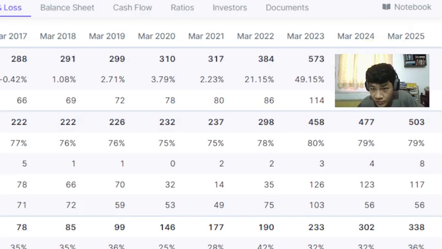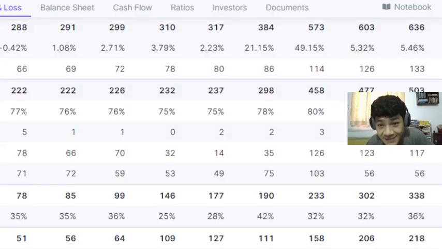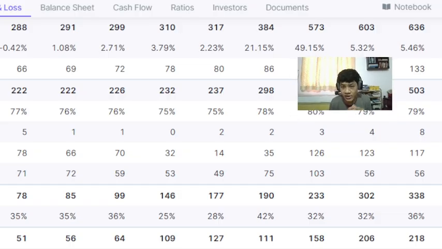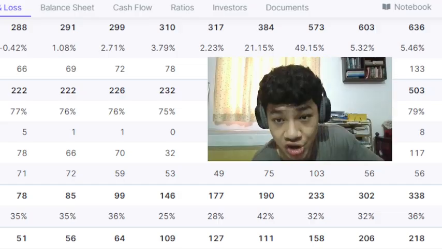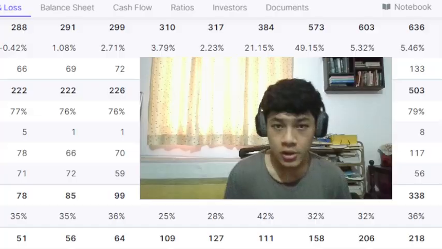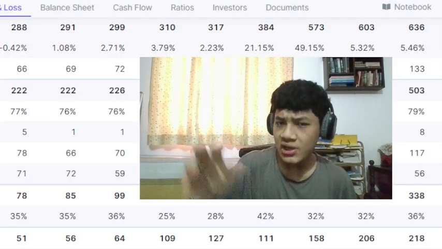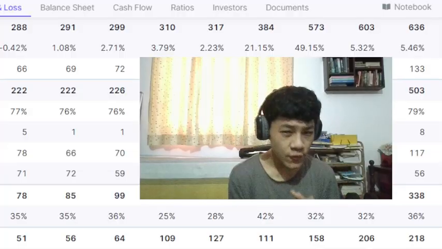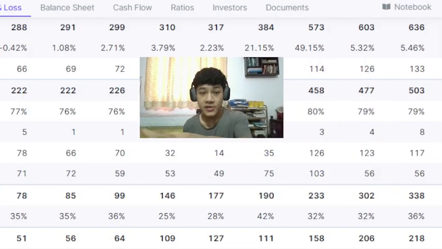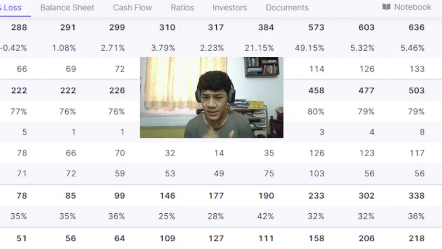503 crores of operating profit. They paid 117 crores worth of interest. So 503 crores of operating profit divided by 117 crores of interest. I don't have my calculator, but if you divide that, that comes out to an interest coverage ratio, operating profit divided by interest payments, of more than 4. Anything more than 1 is recommended usually, less than 1 can be concerning for this ratio, and 4 is generally a very, very healthy interest coverage ratio. So the company, according to this, should not have trouble paying back its debt.